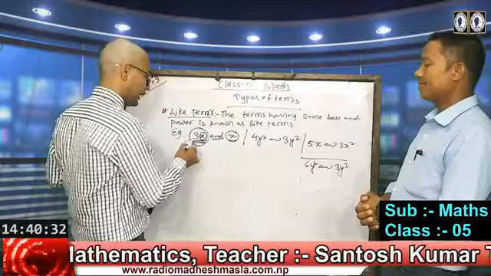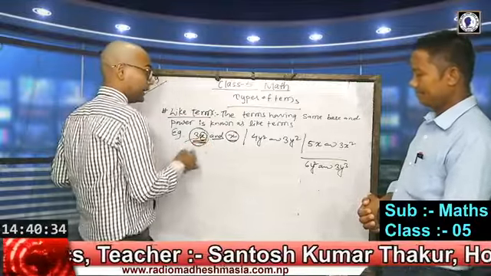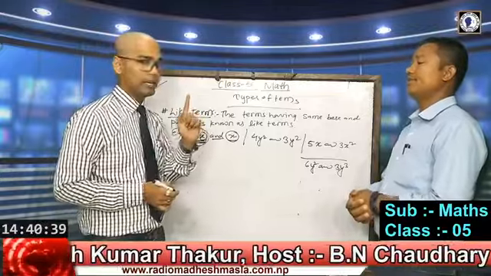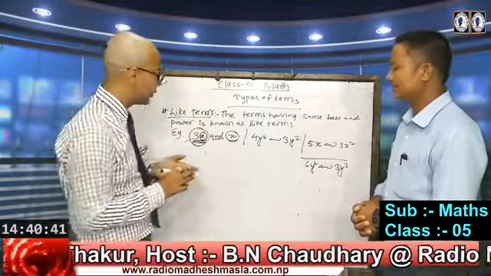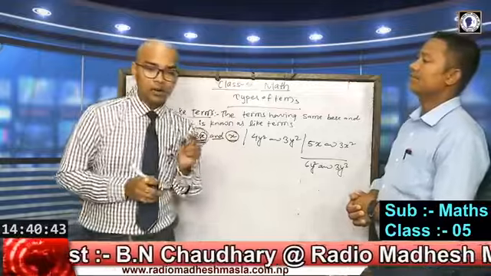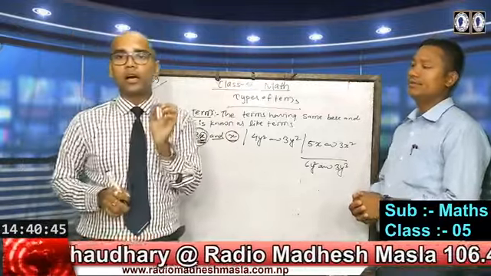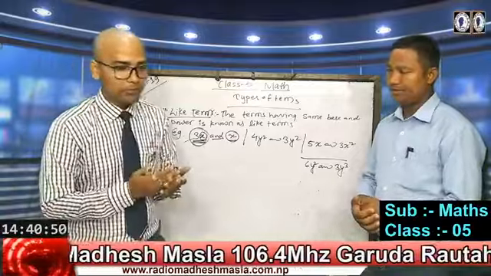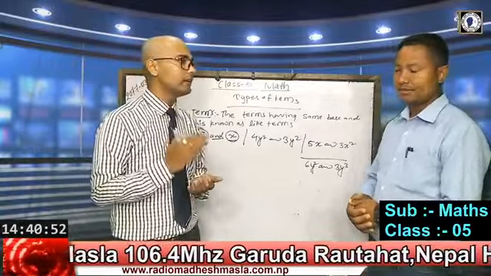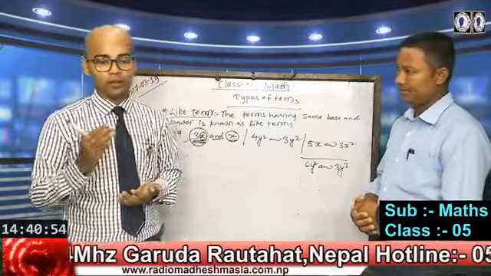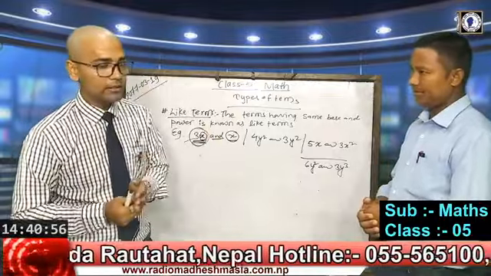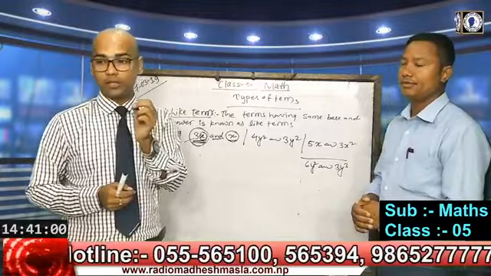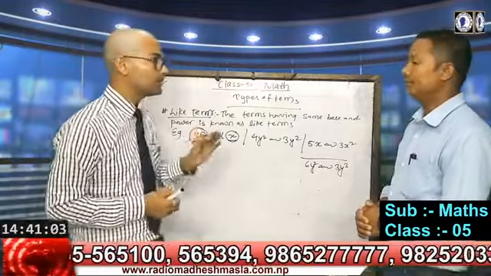So here we have x. If there is no power, we have to suppose it is 1. If there is not any power on the base, on that condition we suppose the power is 1. In the same way, if there is not any coefficient with a variable, we suppose the coefficient is 1.